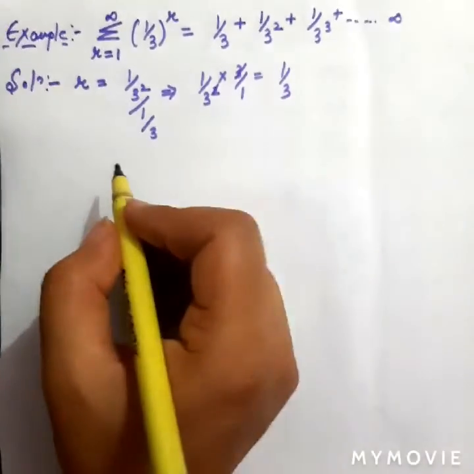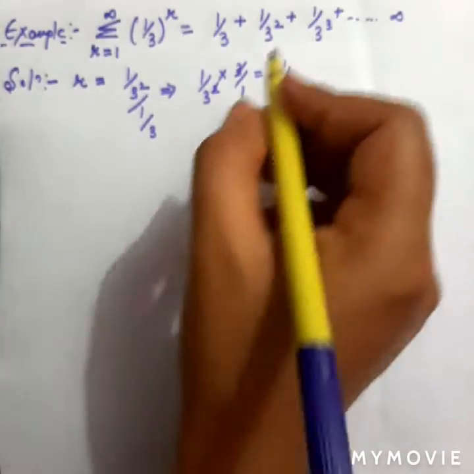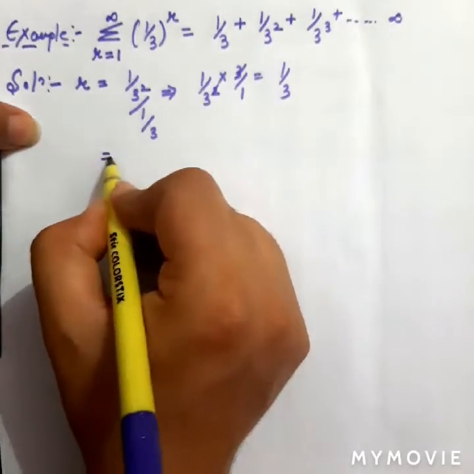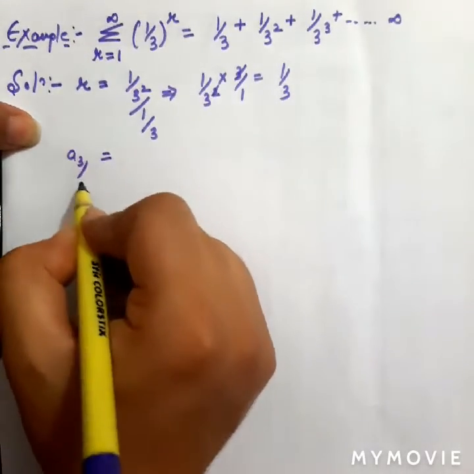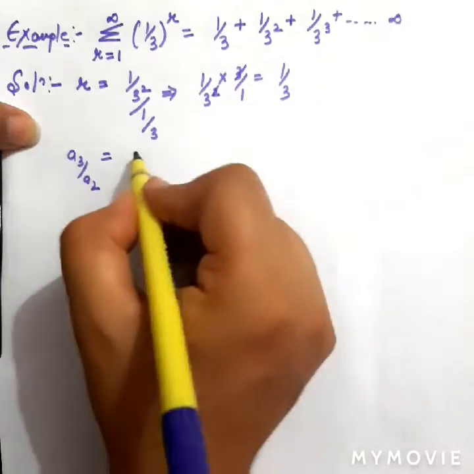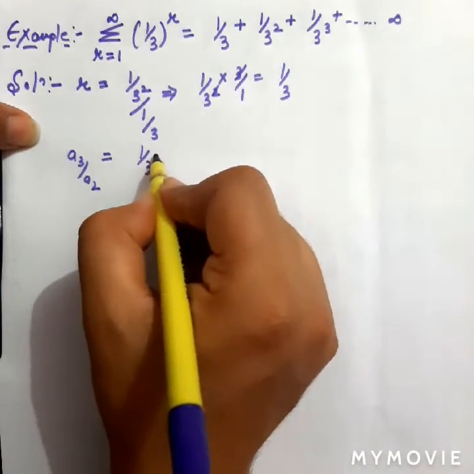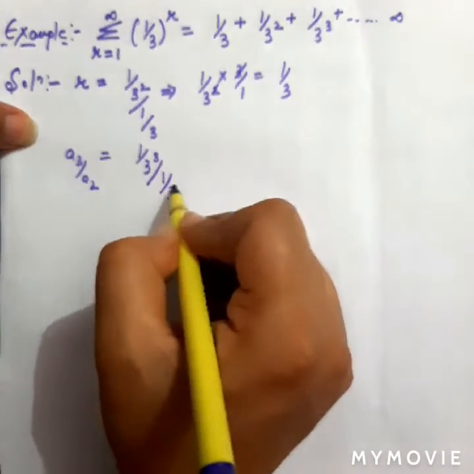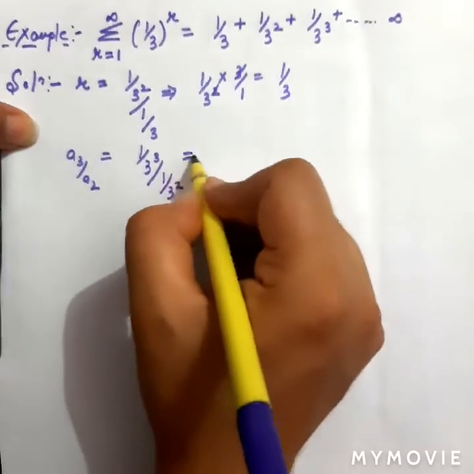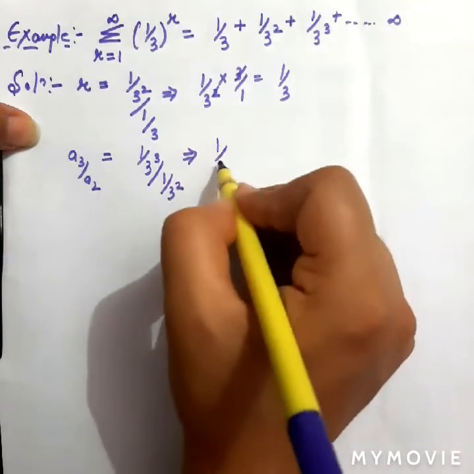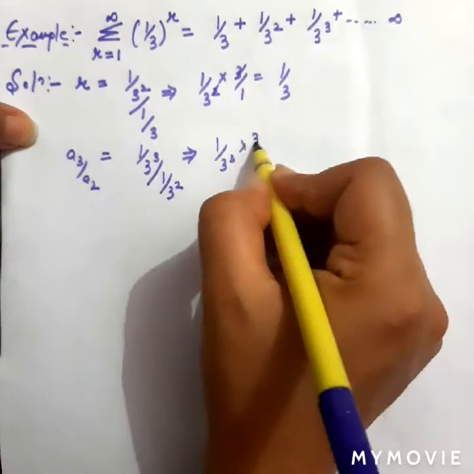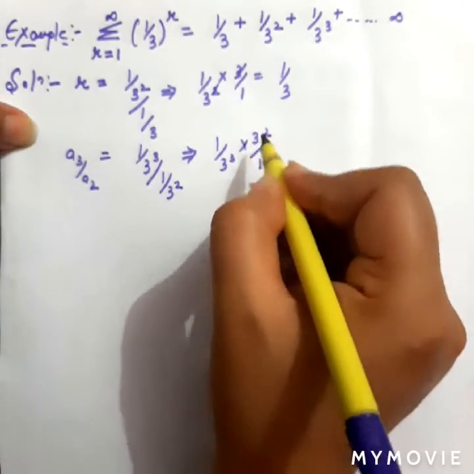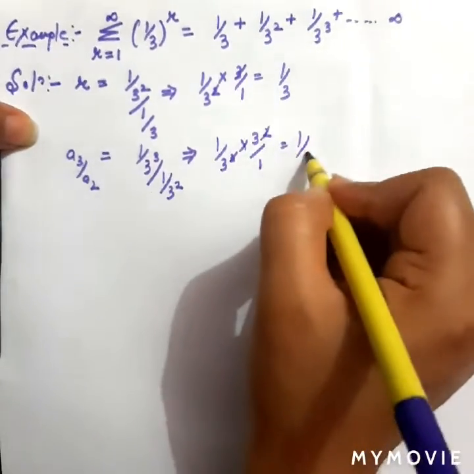Again we will see the value of a3 divided by a2. a3 is 1 upon 3 cube divided by 1 upon 3 square; 3 square divided by 1 will cancel out. Again 1 upon 3.